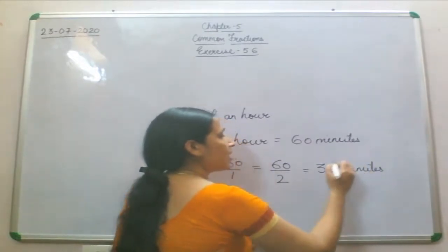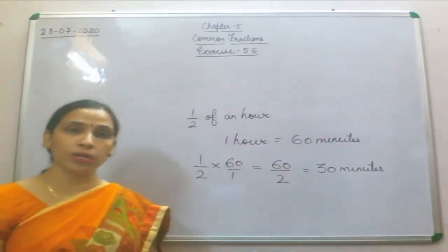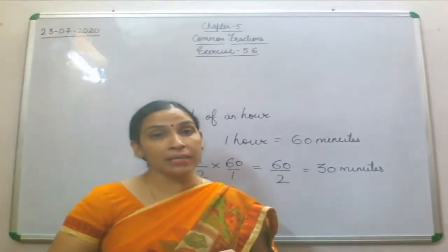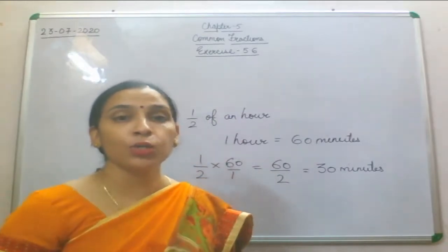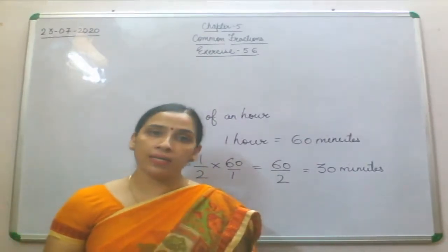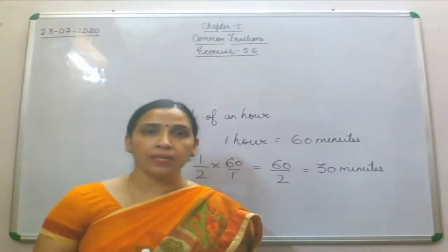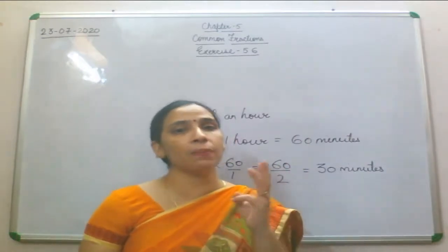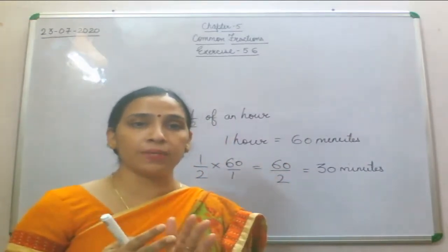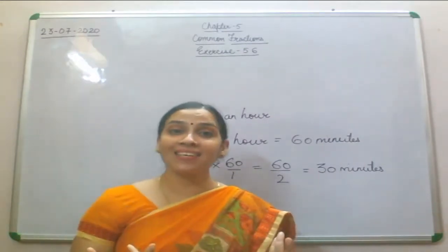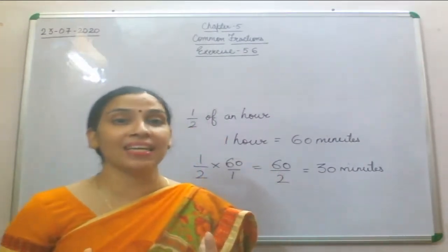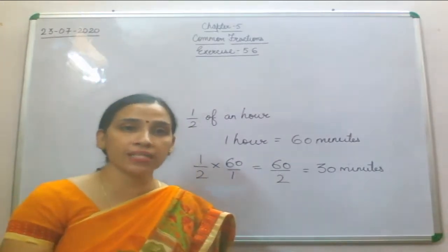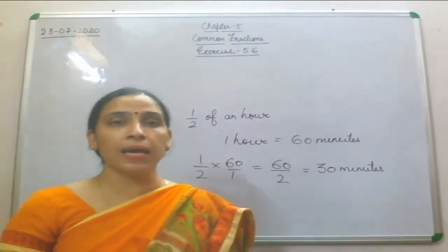Fine. So this kind of example can come from your daily life, that if somebody asks you how many pieces of pizza you have eaten, then you will say half of the whole. And if the whole contains 6 pieces, half of those 6 pieces will be 3 pieces. It means you have eaten 3 pieces, half of that pizza. So these are the examples you come across in your daily life, so we can find the solution of these kinds of questions if they are given like that.